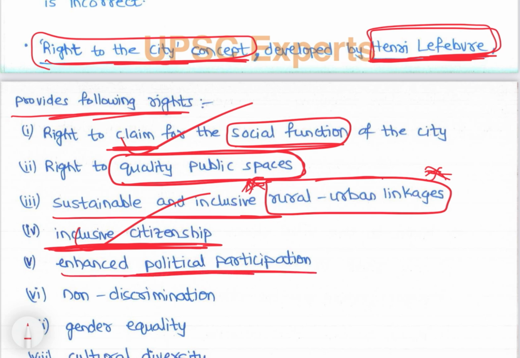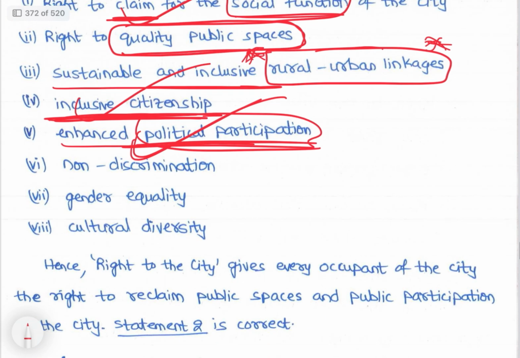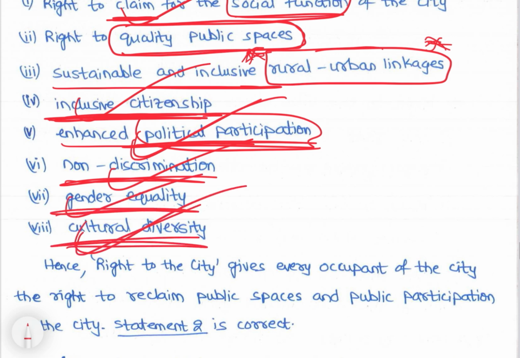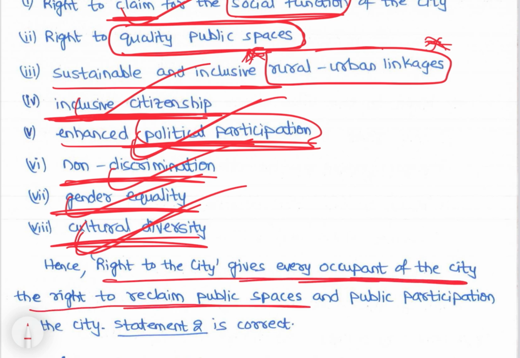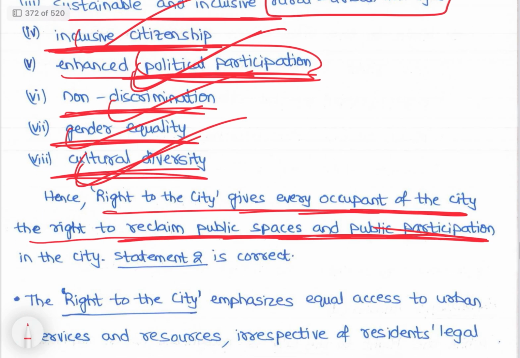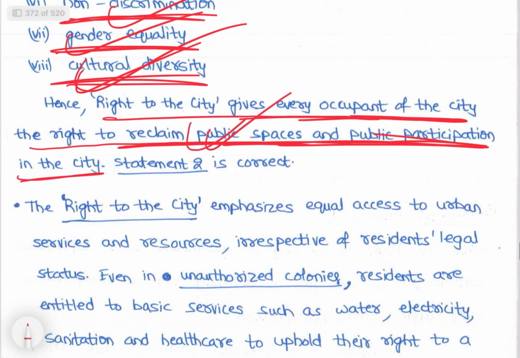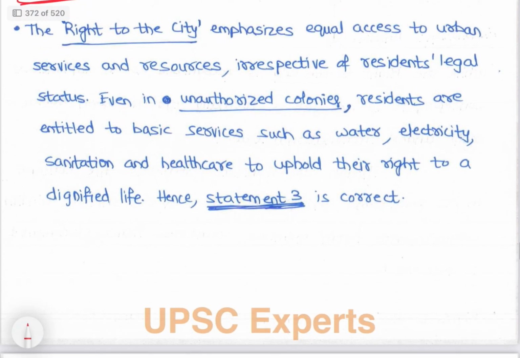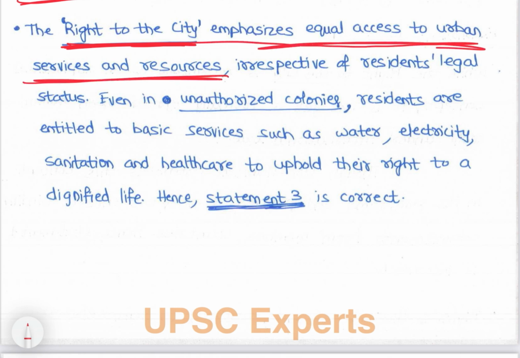Then enhanced political participation in the city, right? Then non discrimination, right? There should be gender equality. Then cultural diversity, all these are part of it. Hence right to city gives every occupant of the city the right to reclaim public spaces and public participation in the city, right? So both of these, right to reclaim public spaces and public participation in the city, are there, right? Then the right to city emphasizes equal access to urban services and resources irrespective of residents' legal status, right?